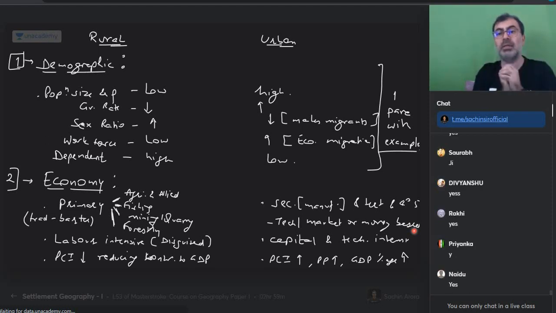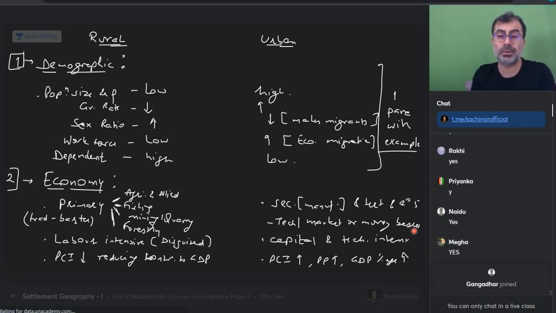And how is the economy running today? Monetized. I need money. For anything and everything, do I need money or not? Good thing or a bad thing? Think about it. It's a good idea to have money. But it gives power to money for everything. And that is one reason why social capital is coming down. The societies are orienting towards money.